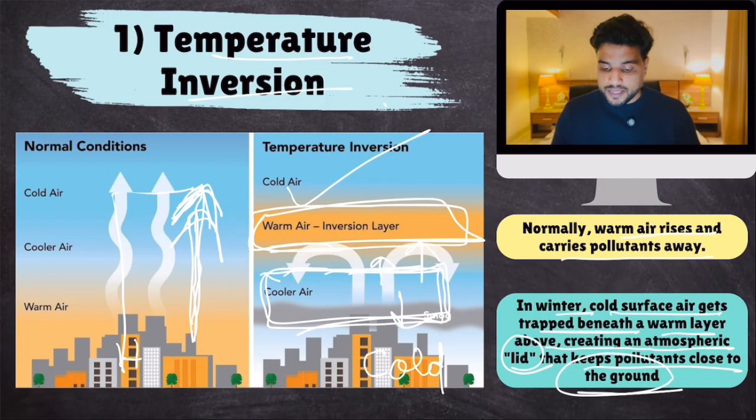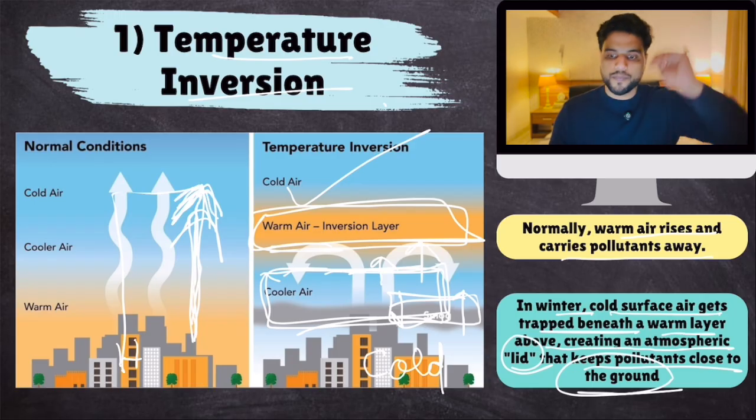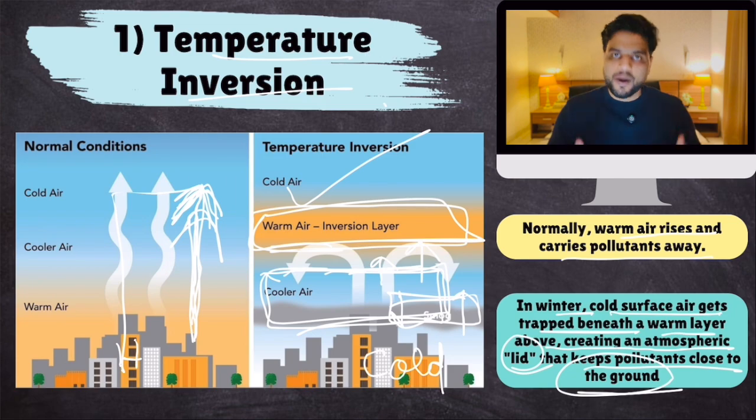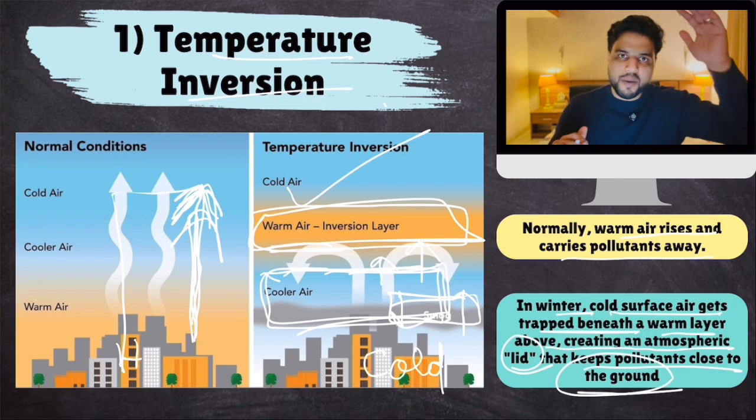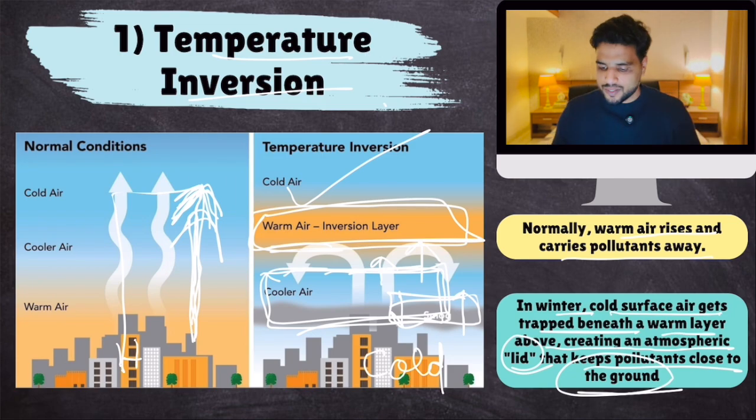But during winter months, this height is very low. So pollutants are trapped in the lower atmosphere. They are not dispersed upwards. In summers, the pollutants can reach far upwards, but not during winter months. And we are not living far upwards. We are living on the ground. That is why it is a problem for us.